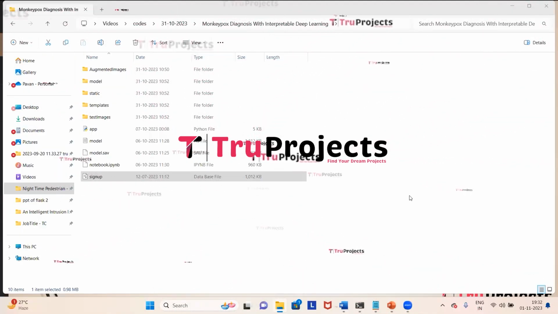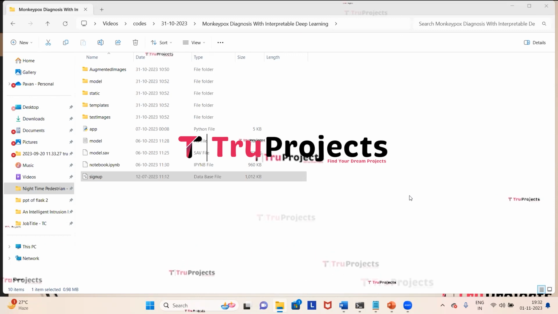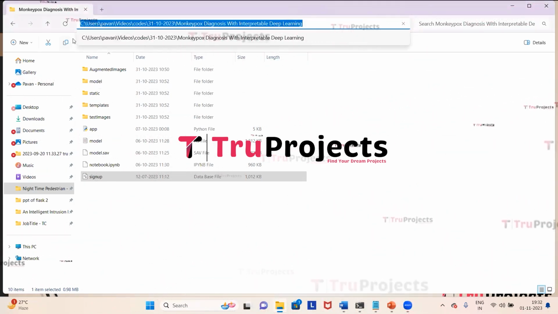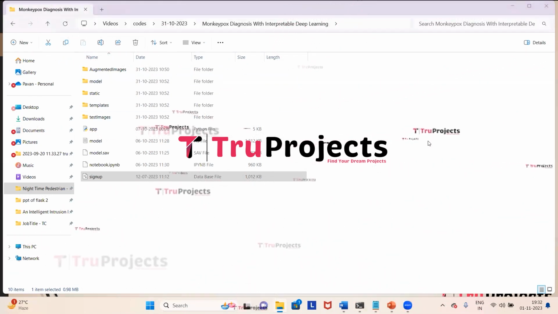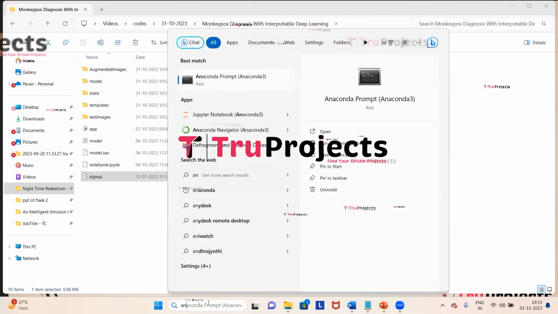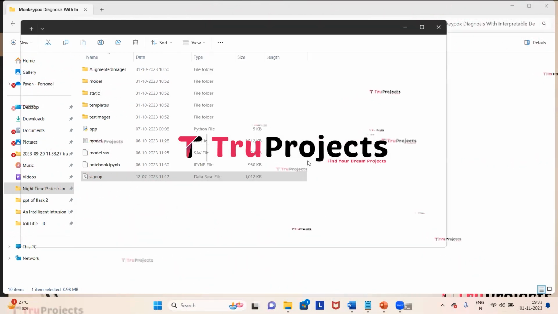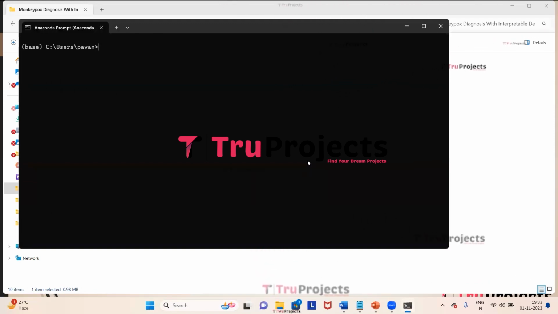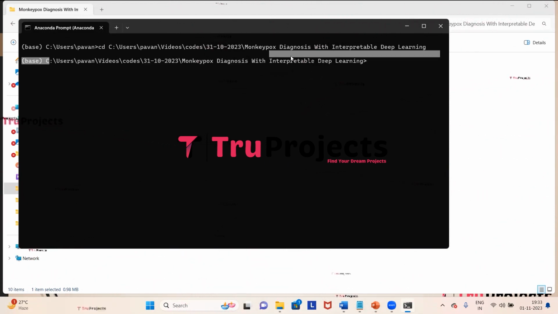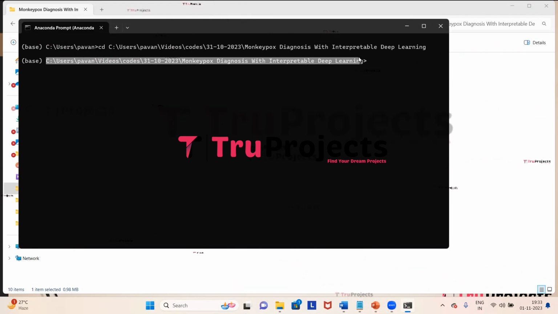Now we need to copy the path of the code folder from the address bar of the file explorer. So I am copying the path. Now we need to open Anaconda prompt. Using the cd command followed by a space, we need to paste the copied path and then click on enter. So here we can see that the current directory is changed to the code folder's directory.